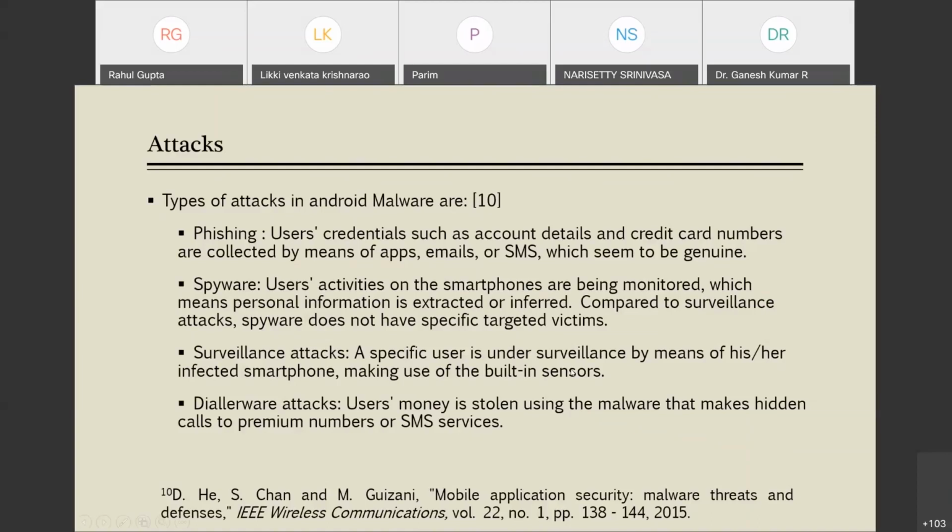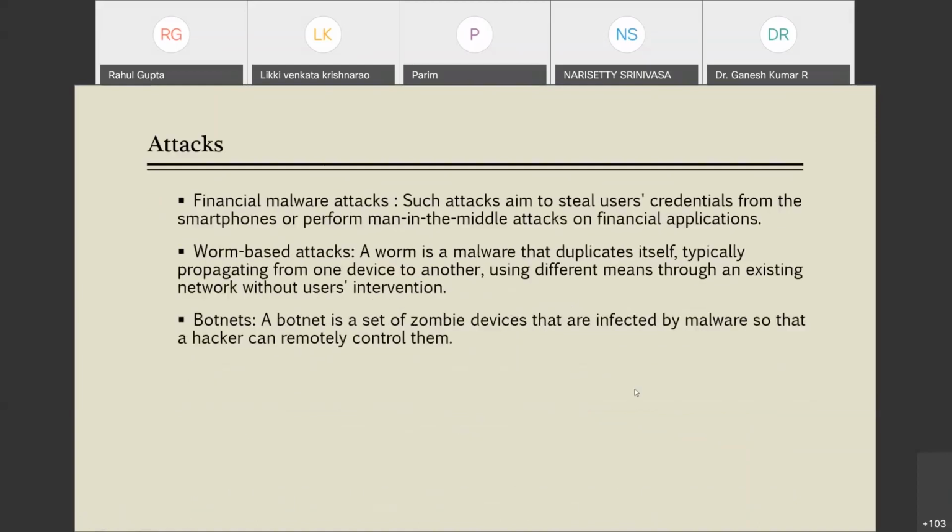Now, some more attacks, financial malware attacks. So what is a financial malware attack? Such an attack aims to steal user credentials from the smartphone or perform a man-in-the-middle attack on a financial application. When you are accessing your financial application, these kinds of attacks try to steal your user credentials so that they could steal money from your wallets.